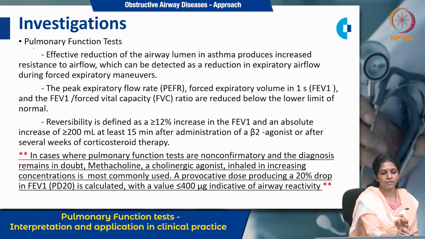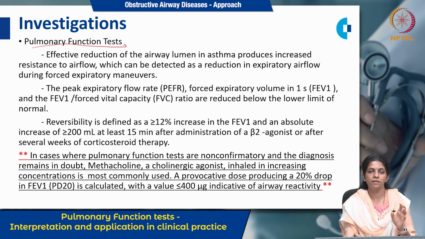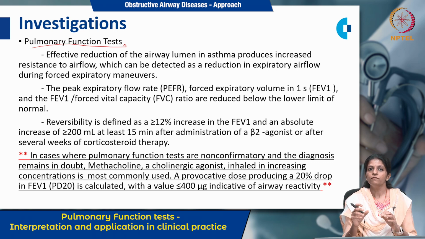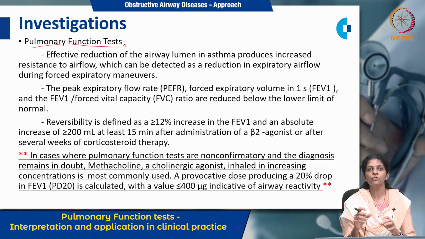Pulmonary function test. This pulmonary function test is one of the most important parameters in diagnosing bronchial asthma. What happens in asthma is there is reduction in the airway lumen, which produces increased resistance to airflow, which can be detected by expiratory airflow during forced expiratory maneuvers.